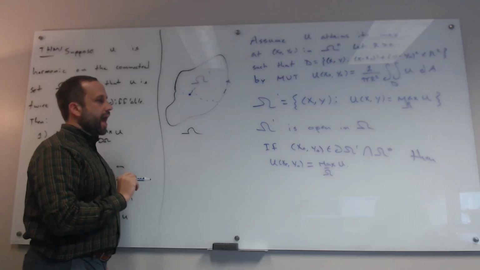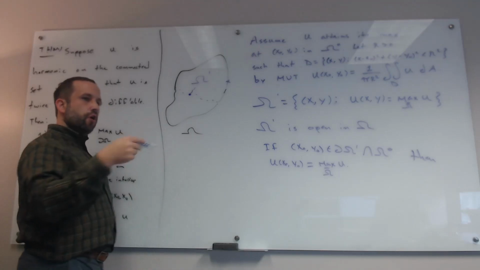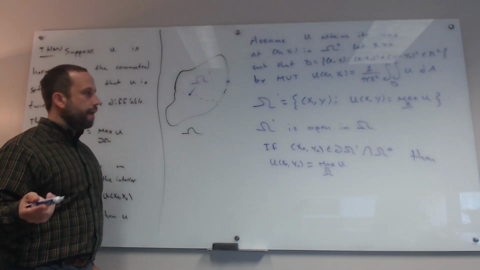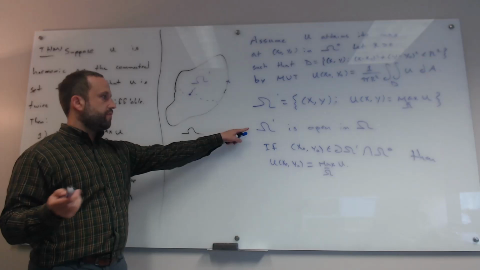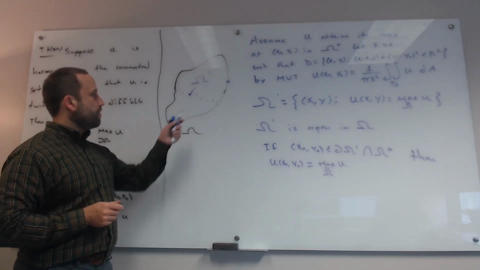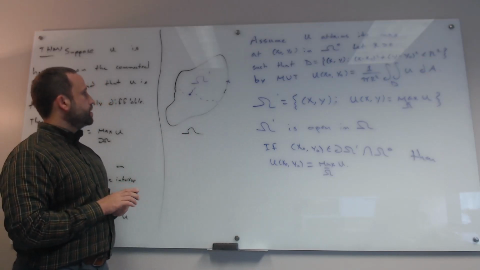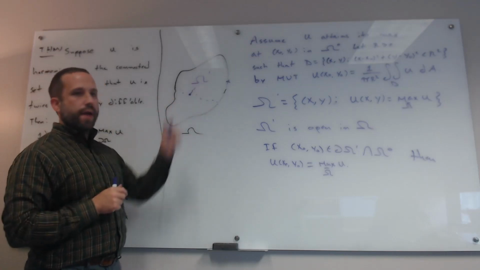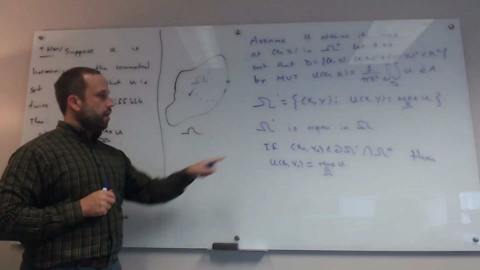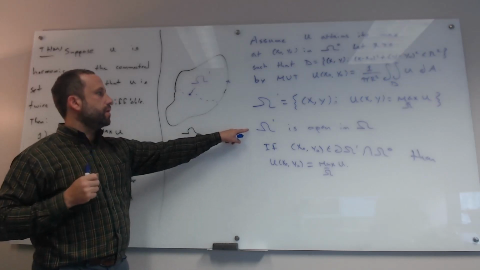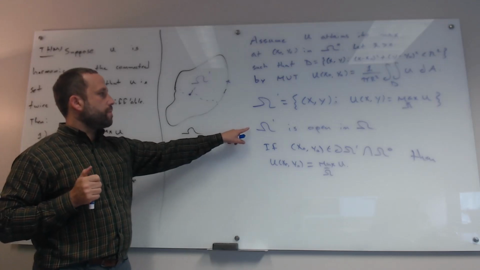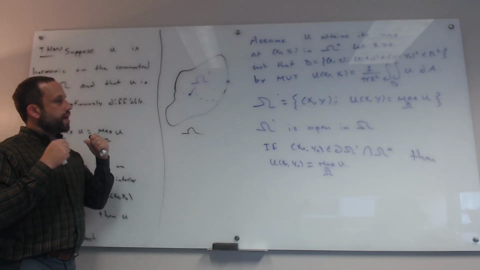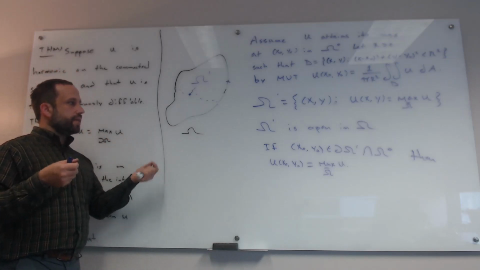So now we have a point that is both on the boundary of omega prime and in omega prime. Well, that contradicts the fact that omega prime is open. If you have a point in the interior of omega that is on the boundary of omega prime, it cannot be in omega prime because omega prime is open in omega. Again, what does it mean for omega prime to be open in omega? It means that omega prime does not contain the portion of its boundary that's in the interior of omega.